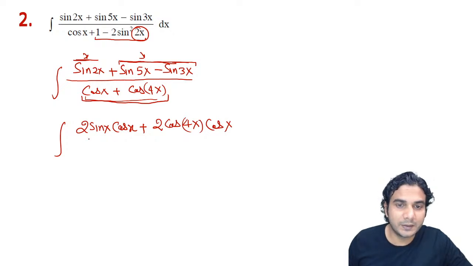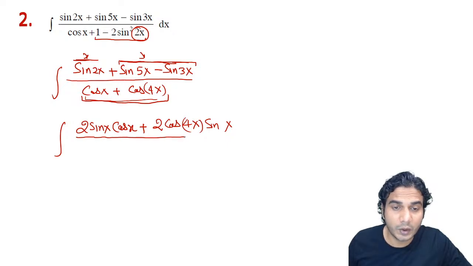So now you can see, sorry, I'm sorry, it is 2 cos a plus b by 2 into sine a minus b by 2, all right? So this will be sine a minus b by 2. So sine 5x minus 3x by 2 is sine x. So now you can see 2 sine x is common. And now it is very simple, right? In fact, it's a very direct question.